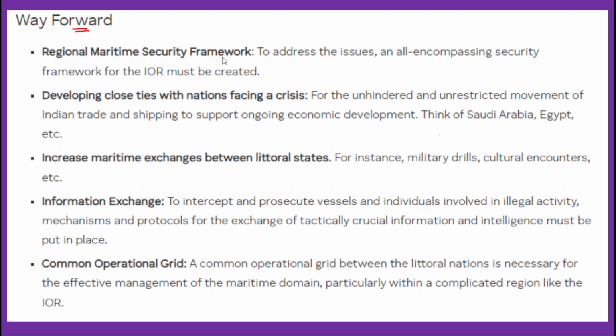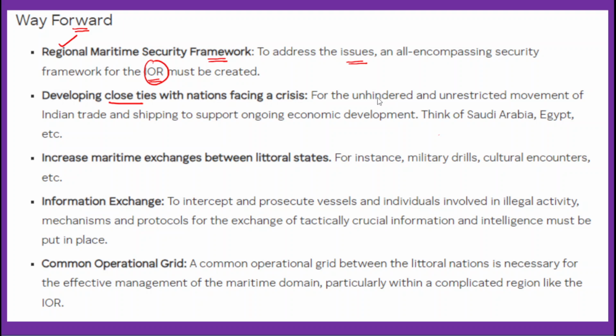Firstly, a regional maritime security framework has to be brought in. This regional security framework will address the existing issues, encompassing security or any other issues in the Indian Ocean region. Therefore a regional maritime security framework must be established. Secondly, developing close ties with the nations facing a crisis. For example, as we have already discussed, countries like Iran, Yemen, and Sri Lanka are facing a lot of crisis situations, so close cooperation is needed.